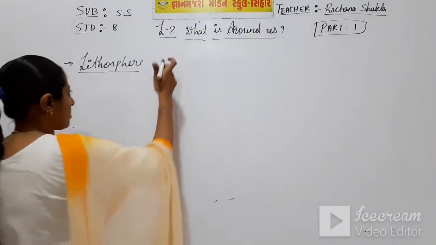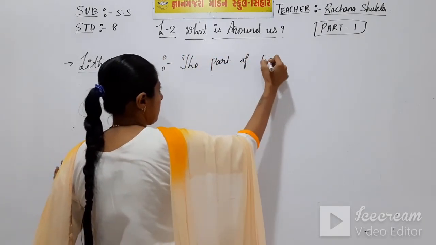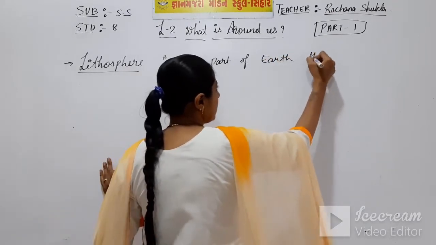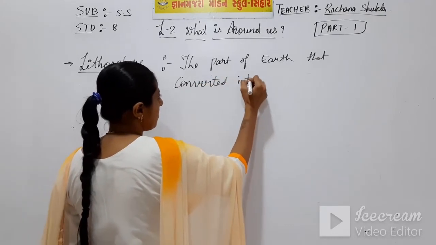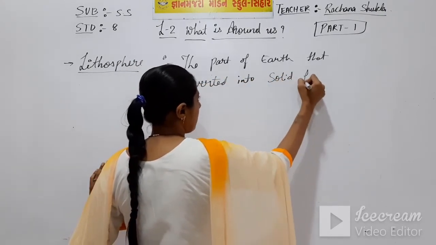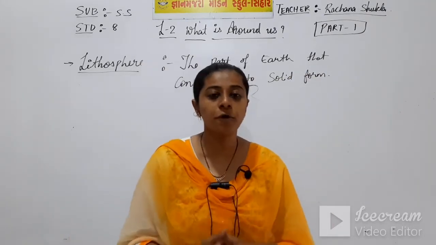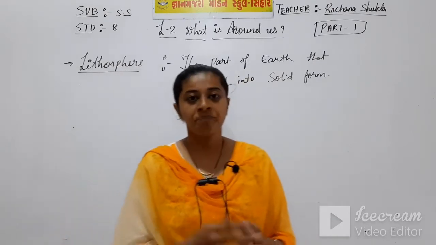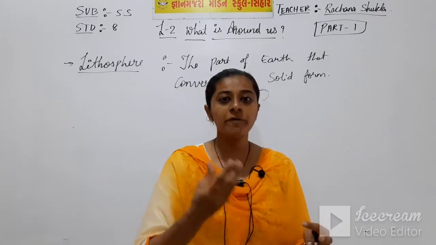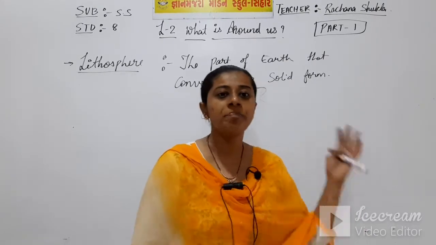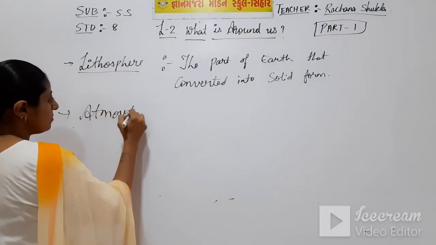The part of earth that converted into solid form is known as the lithosphere. During the process of cooling of earth, some of the parts got converted into solid form. That is our lithosphere. Then comes the atmosphere.